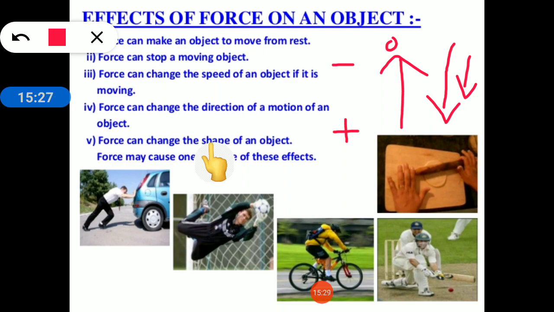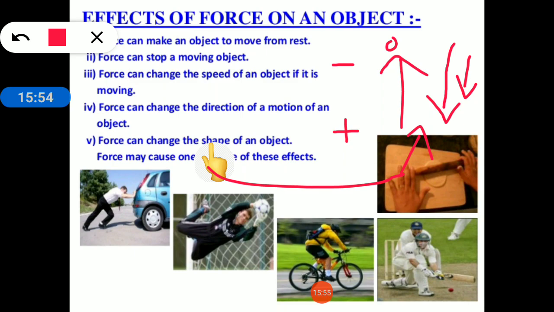So since it is acting in the direction of motion of the ball, what happens? The speed of the ball increases. So in order to increase the speed of the object, we have to apply the force in the direction of motion of the object.